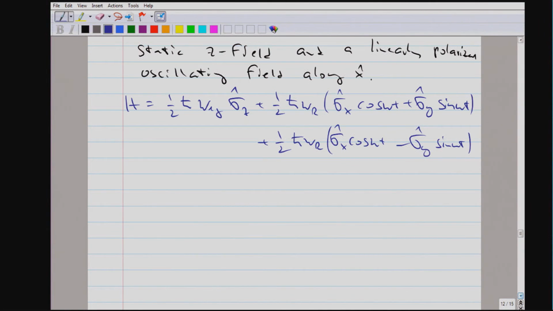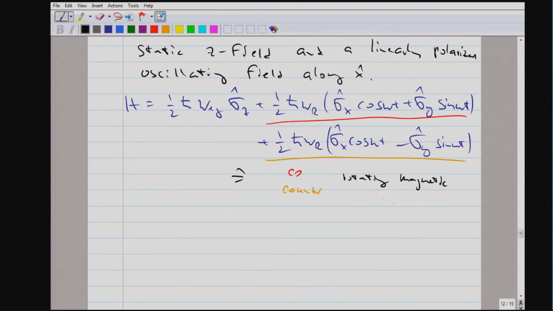So now we have shown that there is something in addition to the spin problem we had when we had a rotating magnetic field, that we have two components here which rotate, and these are the co- and counter-rotating magnetic fields for the spin in the spin problem.